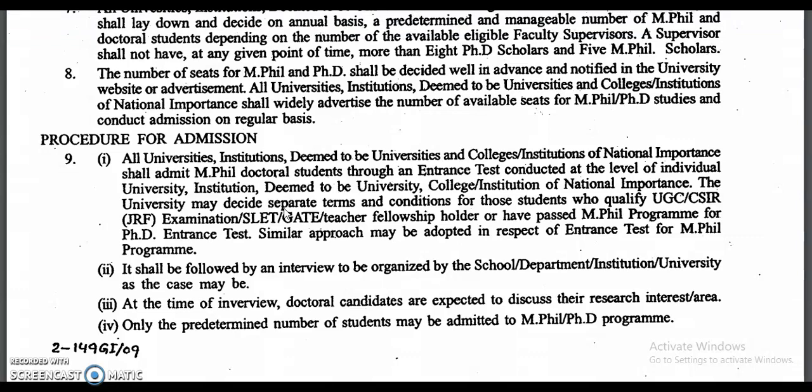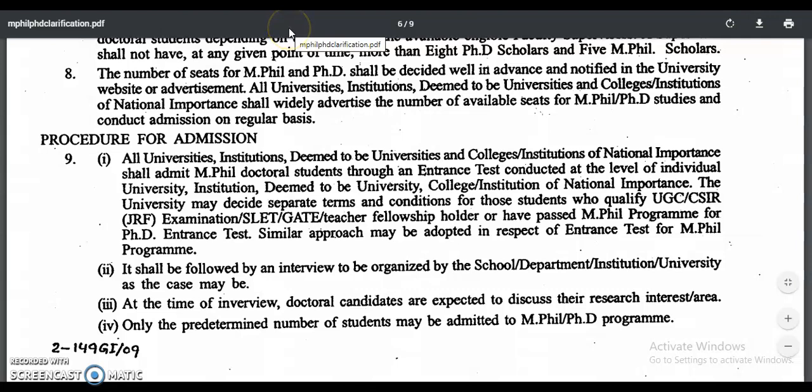Why? Because these exam qualified candidates will not have the PhD entrance or written test. They can directly go to the interview. So that is how we come to know that UGC NET is more preferable for the PhD admission process compared with assistant professor recruitment.